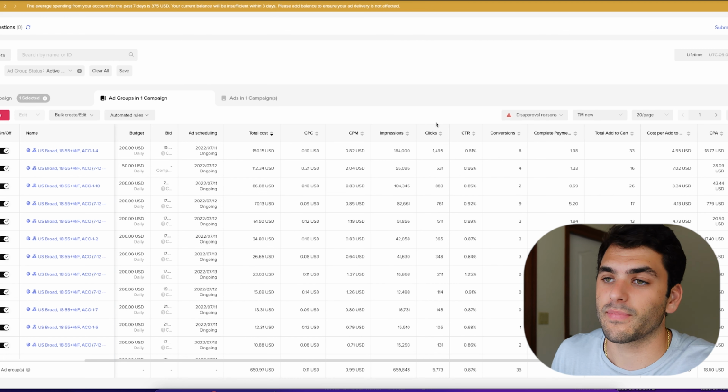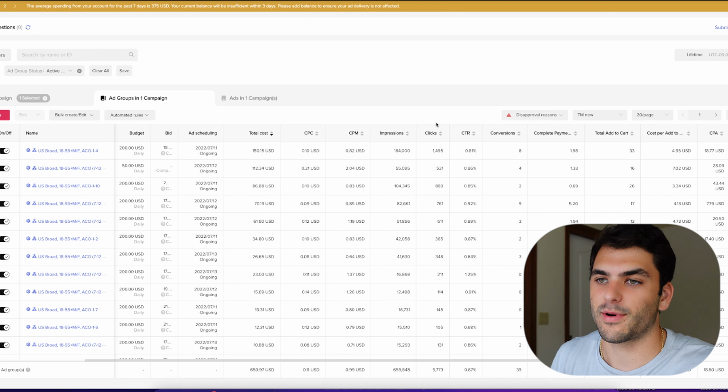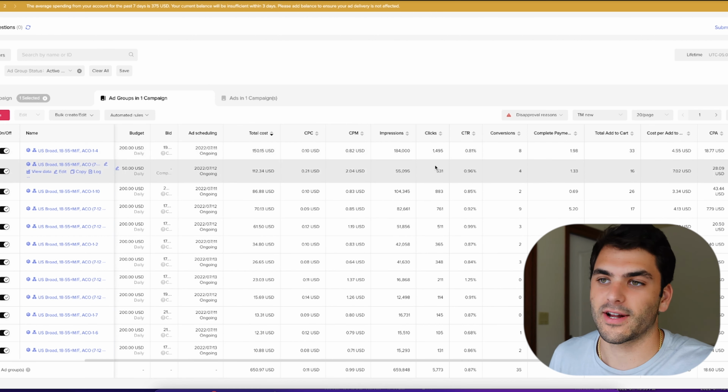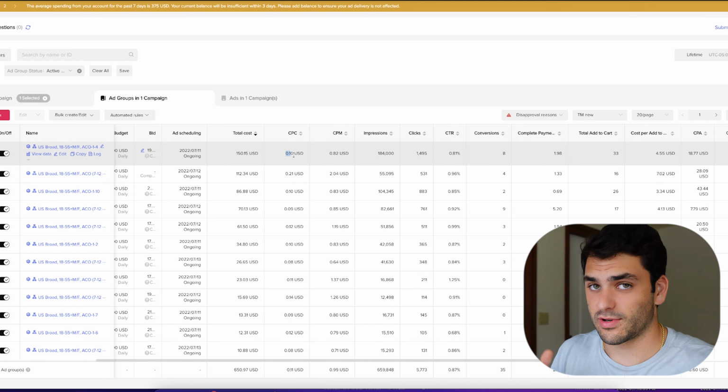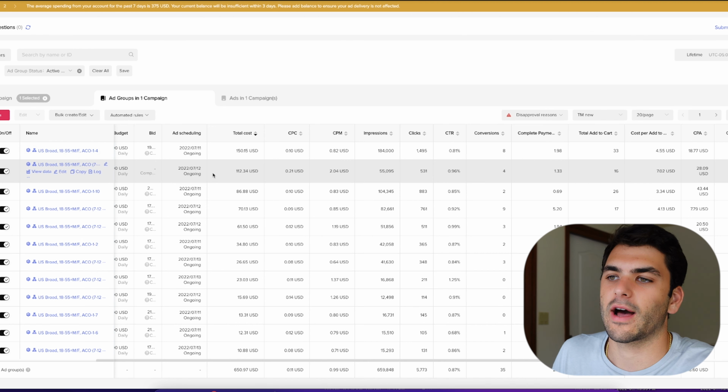We're using cost cap bidding with different decimals at the ending. So say if you have a cost cap of $19.42, okay, or $19.50, you can do that. So different types of bids that we're gonna be using. And I'm gonna show you guys right now kind of how we're getting these results.